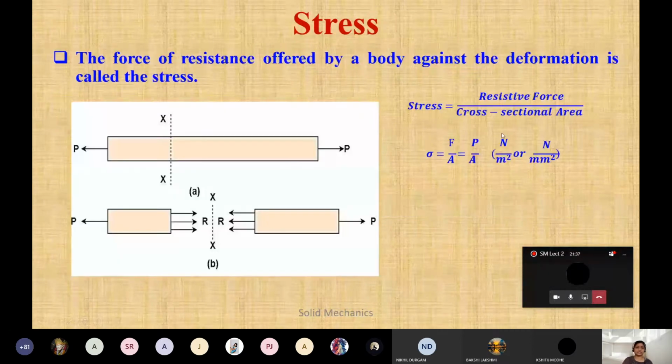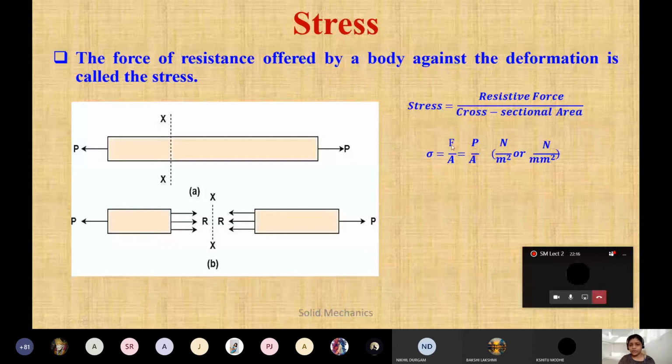And now what is stress? थोड़ा बहुत हमने किया था in last lecture में, but again just go with the formula and law. The force of resistance offered by a body against the deformation is called stress. If we are applying the load in a pulling direction, अगर हम लोग pulling direction में load apply कर रहे हैं, तो what will happen? That component will definitely offer a resistive force, and that resistive force divided by the cross-sectional area is called stress. See the notation of the stress. ठीक है, this is sigma. हम लोग यही notation use करेंगे हमेशा.